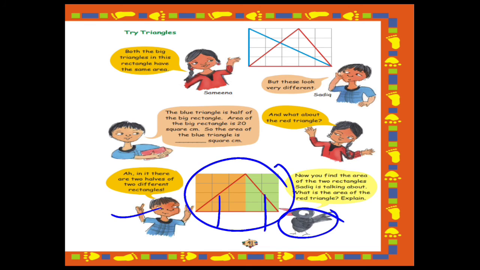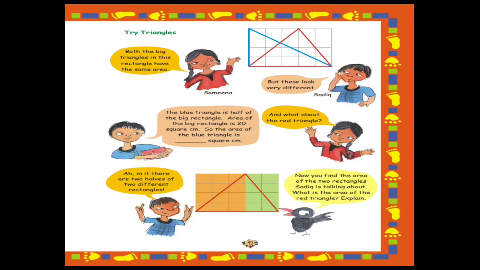Now the bird is saying, find the area of the two rectangles Sadiq is talking about. First we have to find the area of both rectangles. Then what is the area of the right triangle? Explain. After finding the area of both rectangles, you have to find the area of the triangle also.